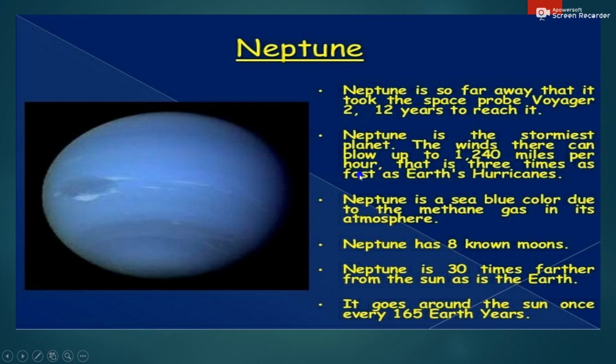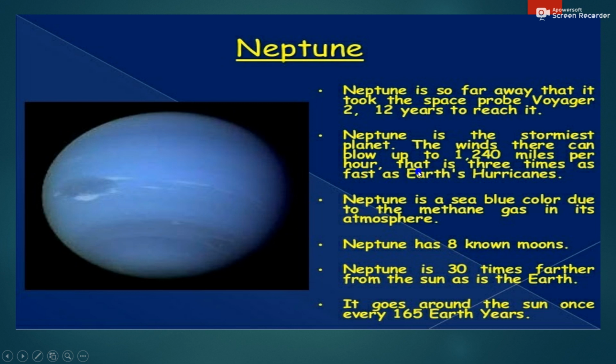212 years to reach it. So Neptune is the planet which is very far from the Sun, so it takes a lot of years, 212 years, to complete its revolution around the Sun. Neptune is the stormiest planet. The winds there can flow up to 1,240 miles per hour. That is three times as fast as Earth hurricanes. It means it is the stormiest planet. You can find storms there which are even 1,240 miles per hour.